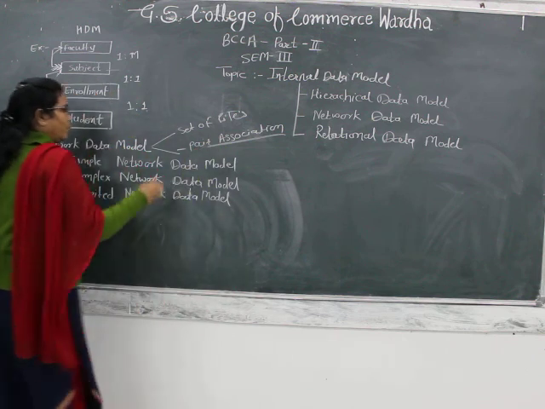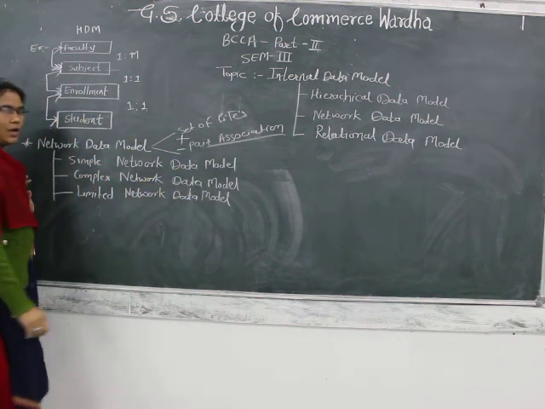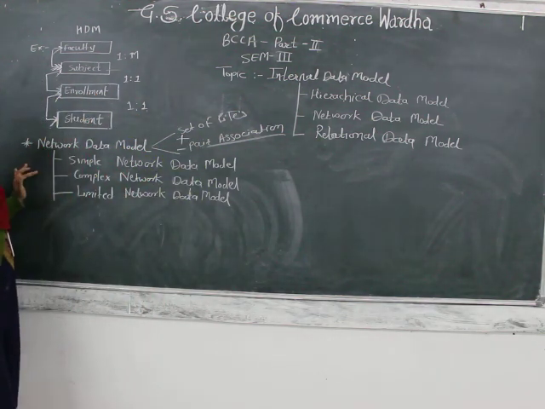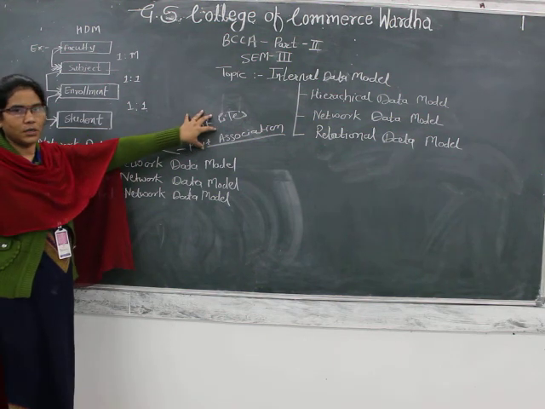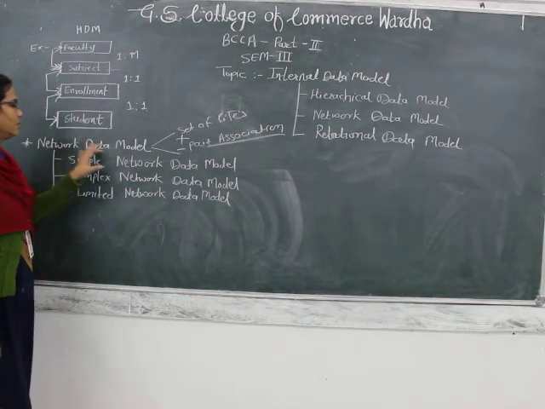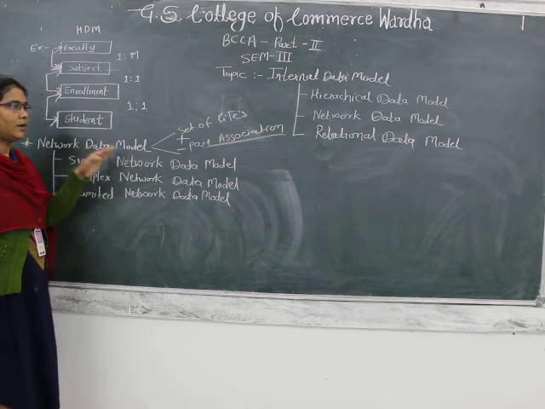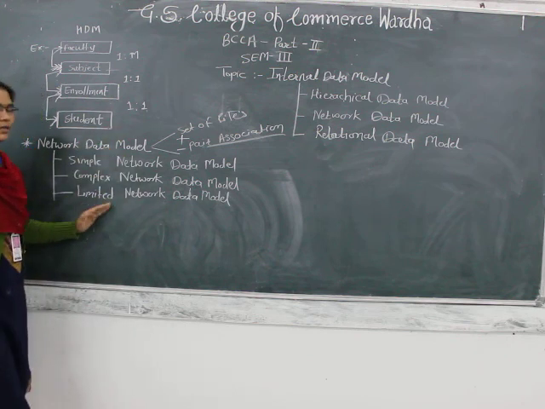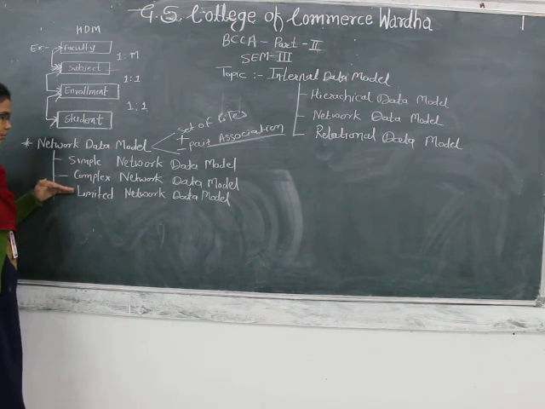So when two things are in our data model, this is nothing but the network data model. But those network data models are again classified into three: simple, complex and limited.